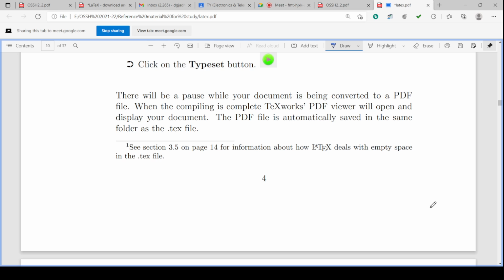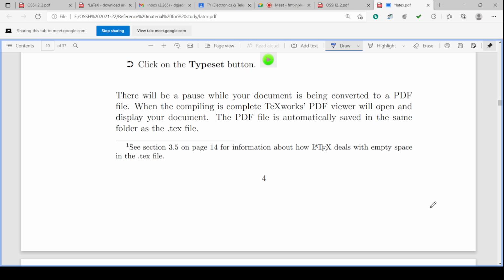When the compiling is complete, the PDF viewer will open. There will be a pause while the document is being converted to PDF, and after compilation completes, the PDF viewer will open and display your document. Suppose Adobe PDF viewer will be there or any other PDF viewer you can use.